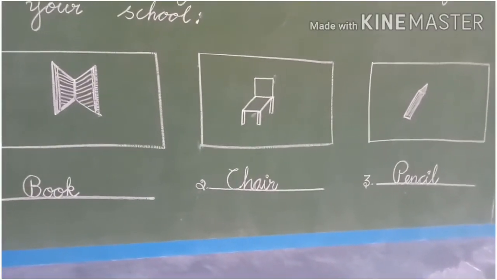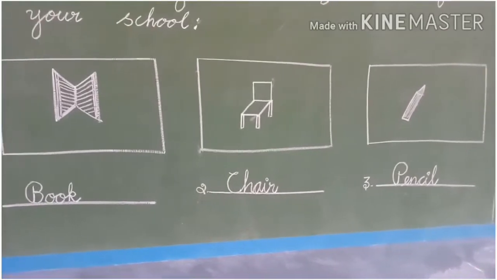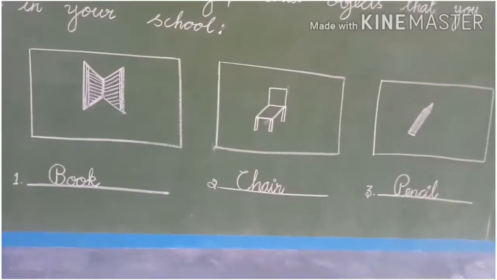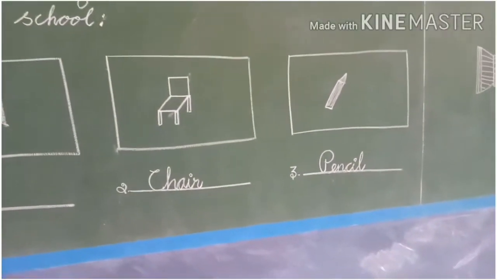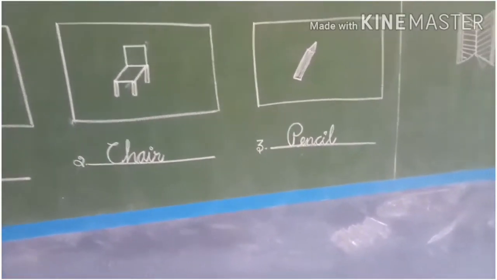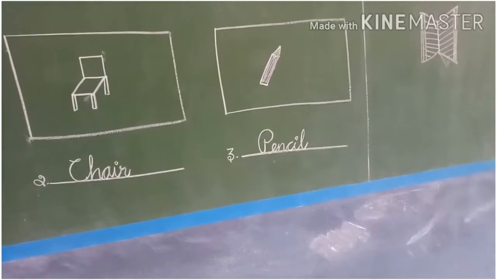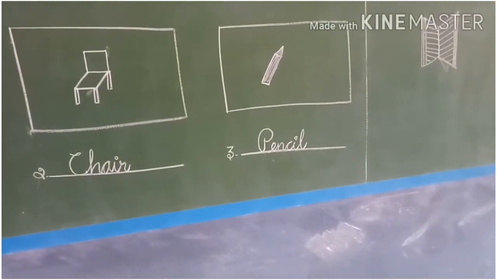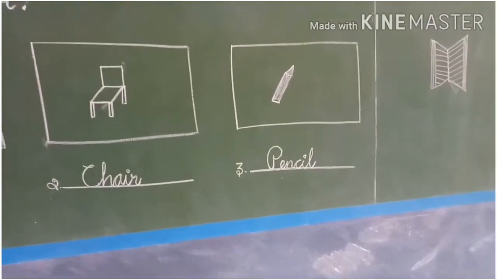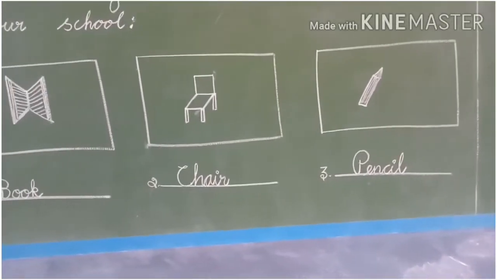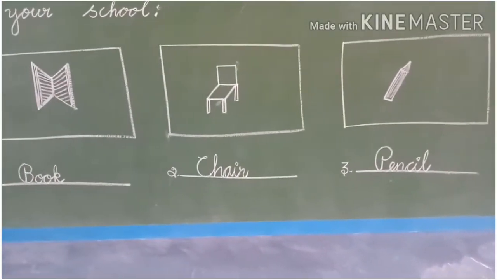Spelling for chair is C-H-A-I-R, chair. Third solid object is pencil. Spelling for pencil, P-E-N-C-I-L, pencil. Okay, children, that's it.